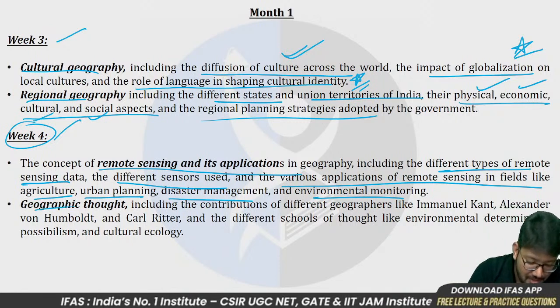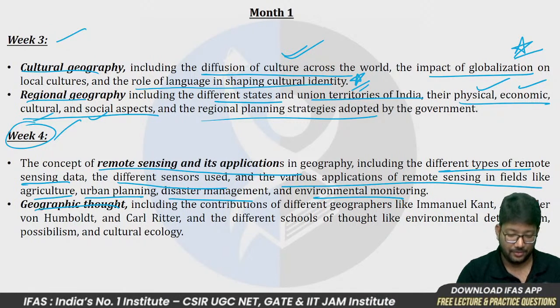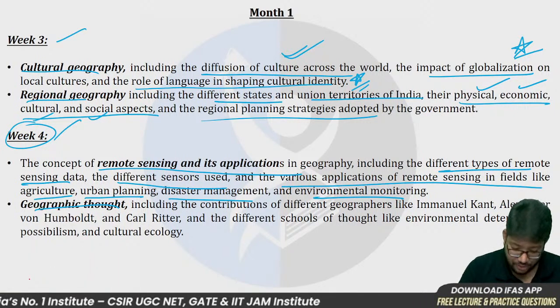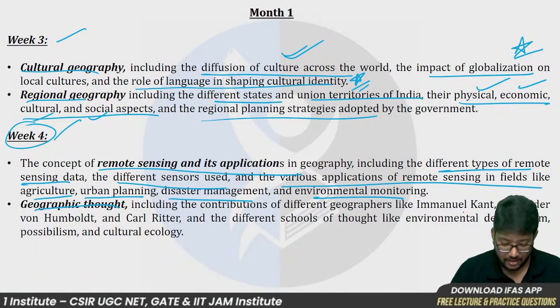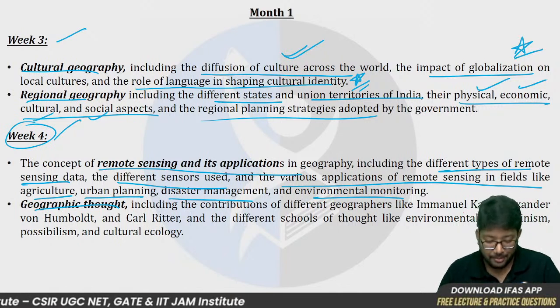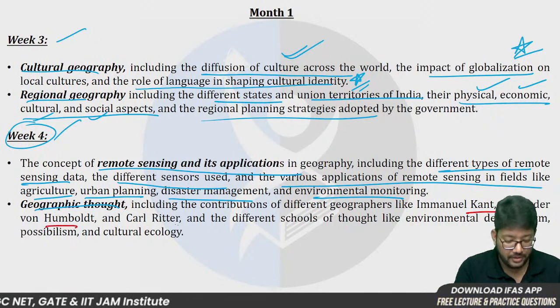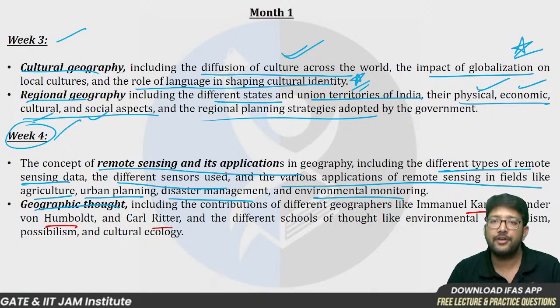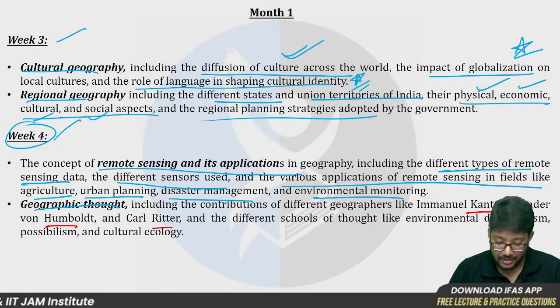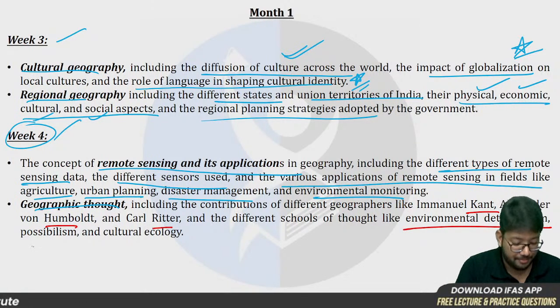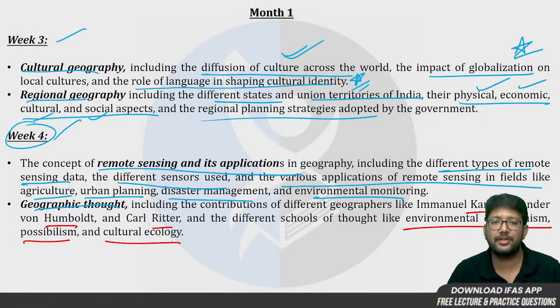And then comes geographical thought. In geographical thought, we are going to study the contribution of different geographers like Kant, Humboldt, Ritter, and their different schools of thought. We are going to study the environmental determinism concept, possibilism, and cultural ecology, because the questions come directly from these concepts. Okay.